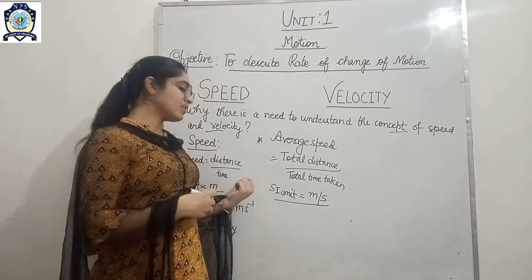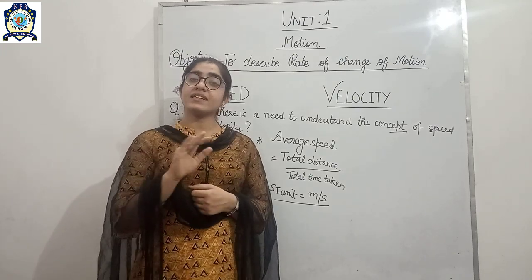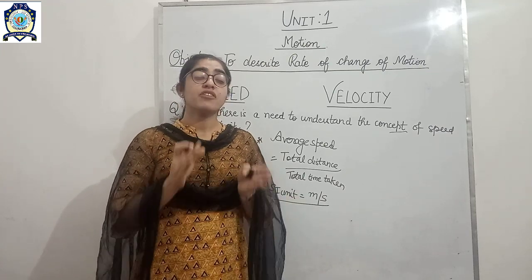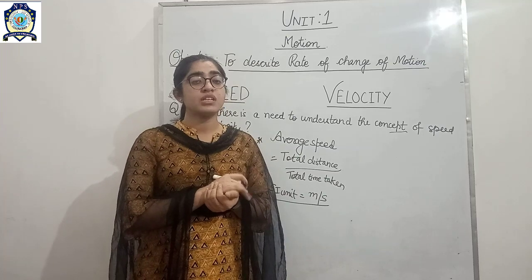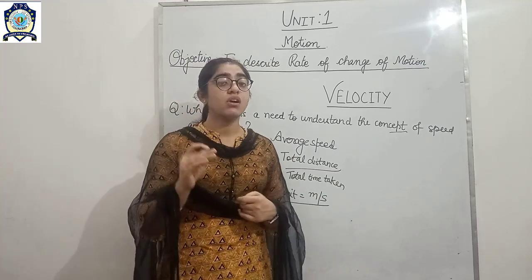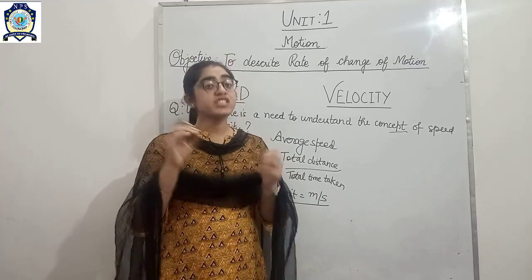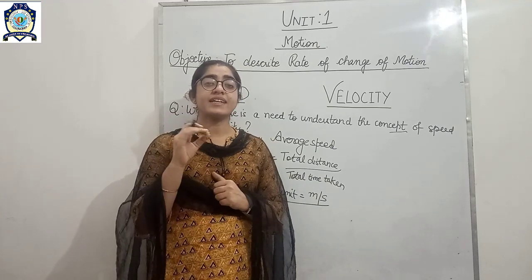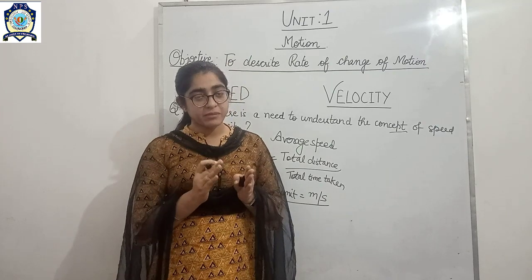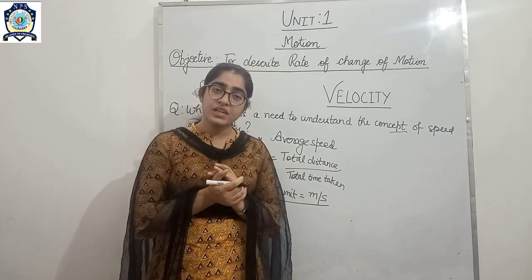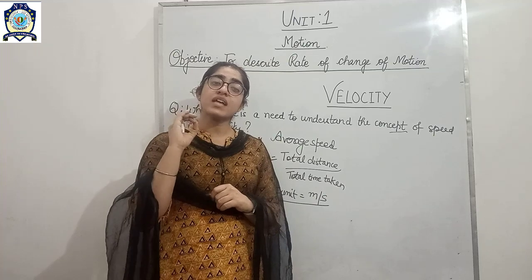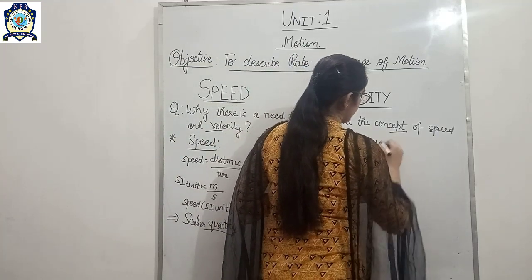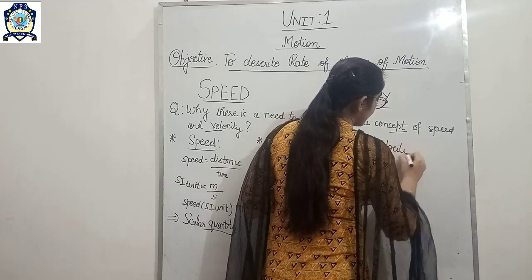And as we have discussed, in speed there is no direction. It means with the help of distance and time, we can easily find out how fast or slow an object is moving. But in which direction the object is moving, we cannot find out. So there we will use another term, and that term is known as velocity. So what is velocity?